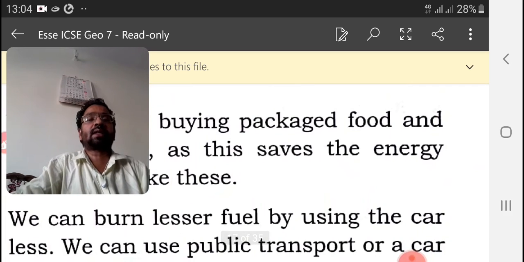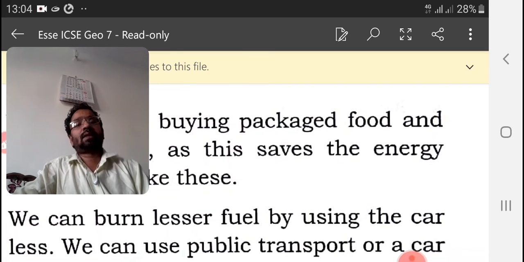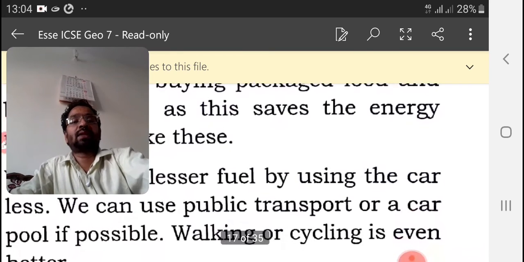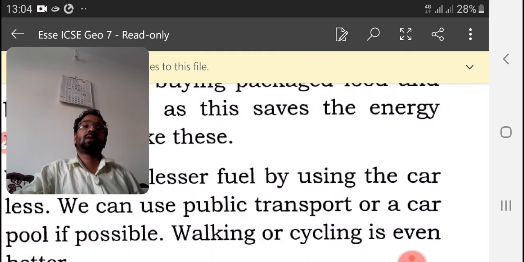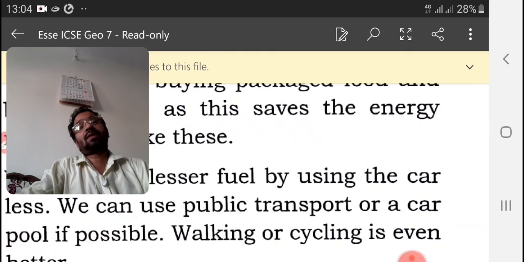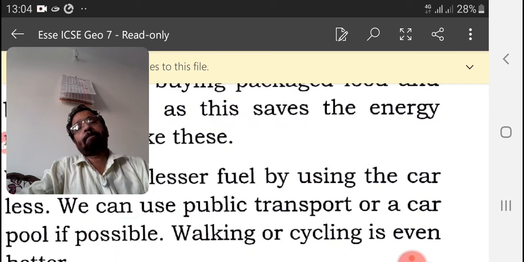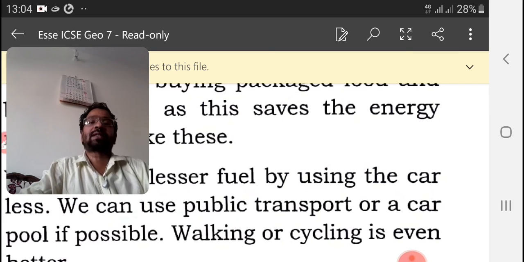We can burn less fuel by using the car less. Don't burn the fuel unnecessarily, and minimize the usage. We can use public transport, or a carpool. Carpool, what is it? Sharing your car with another person is known as a carpool, or you share another person's car is known as a carpool.